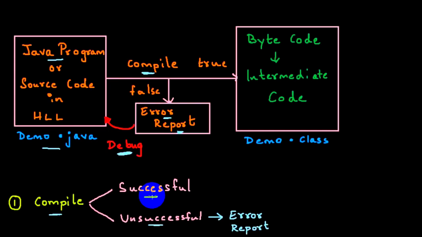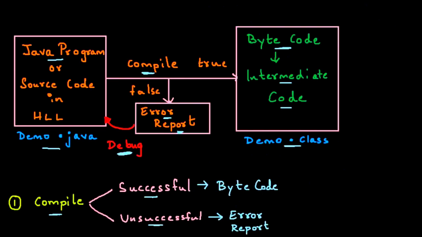Once the compilation is successful, a true, positive scenario with no errors, bytecode will get generated. This bytecode is an intermediate code. It's neither human understandable nor machine understandable. It's somewhere in between. And what is the extension of all bytecode? Dot class. If the compilation is successful, bytecode will get generated. Now, what am I supposed to do here? After I get the bytecode, I have to interpret it.